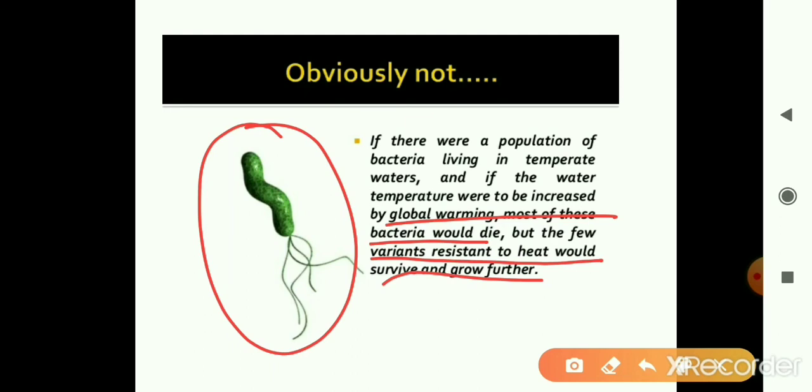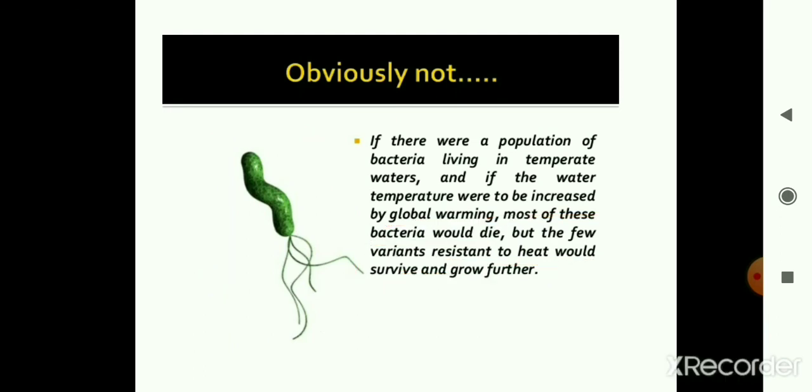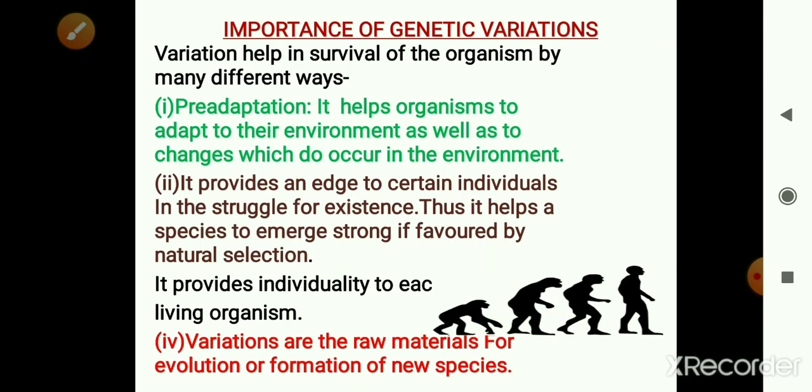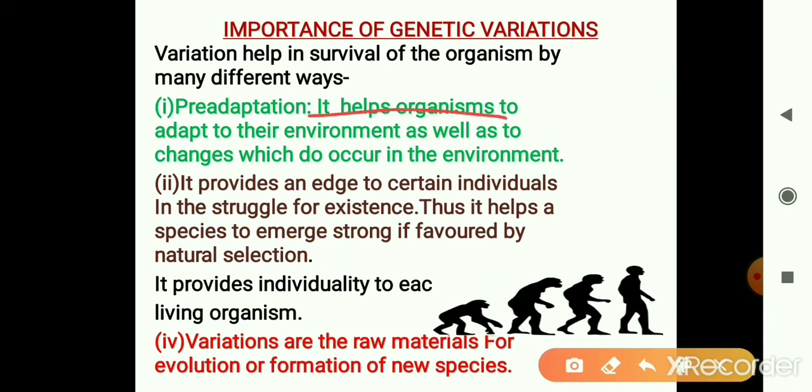So it will be passed to the next generation, and thus these variations will not cause the elimination of the species. They are very important for pre-adaptation, that is, it helps the organism get adapted to the changes that occur in the environment, right? Thus helping the individuals or the species to survive. They help the individuals in the struggle for existence.